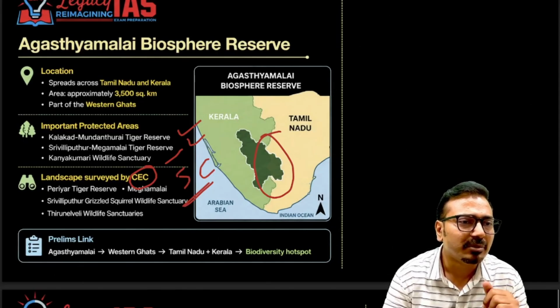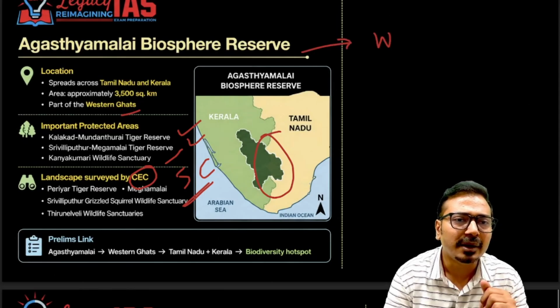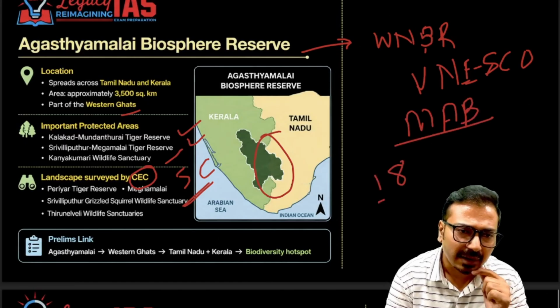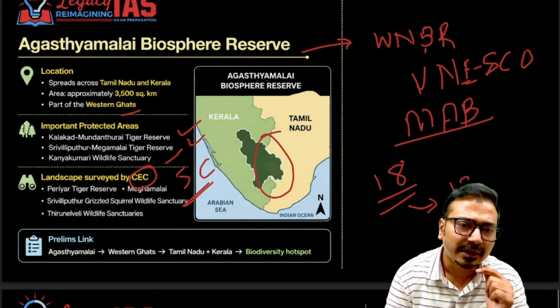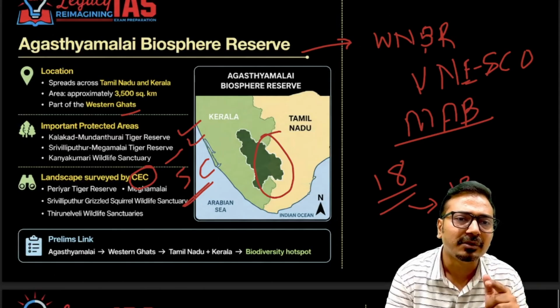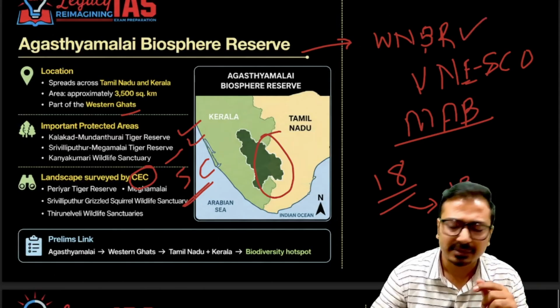Okay, so you should remember that this is part of the Western Ghats, and this particular biosphere reserve is also included in the World Network of Biosphere Reserves, maintained by UNESCO under the Man and Biosphere Program. Out of the 18 biosphere reserves that we have in India, a total of 13 have been included in the World Network of Biosphere Reserves. So you should remember this.